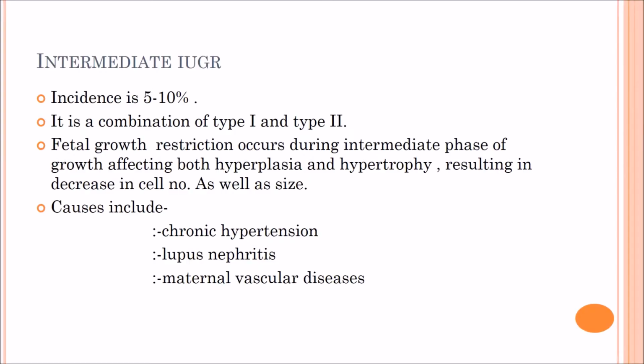Now the third one is the intermediate IUGR. Incidence is 5 to 10%. It is a combination of type 1 and type 2. Fetal growth restriction occurs during the intermediate phase of growth, affecting both hyperplasia and hypertrophy, and it results in a decrease in cell number as well as cell size. The causes are chronic hypertension, lupus nephritis, and maternal vascular diseases.